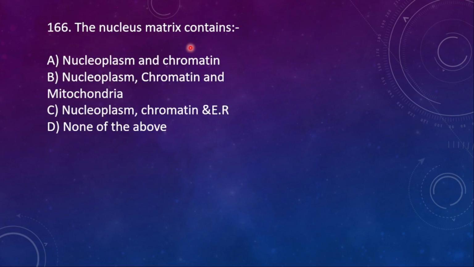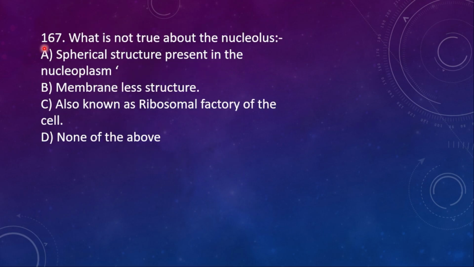166. The matrix of the nucleus contains: option A, nucleoplasm and chromatin; B, nucleoplasm, chromatin and mitochondria, wrong; C, nucleoplasm, chromatin and E are wrong. So here the right option is the first one, nucleoplasm and chromatin.